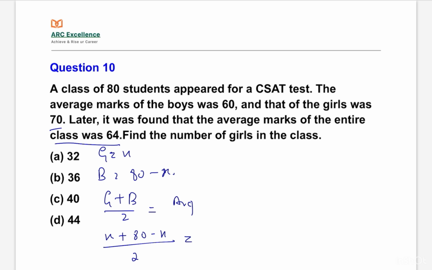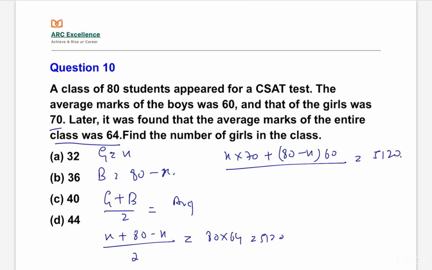Therefore 80 into 64 we can write, that is equal to 5120. So x into 70 plus 80 minus x into 60 is equal to 5120. Here there is no division by 2, since this is the weighted average.